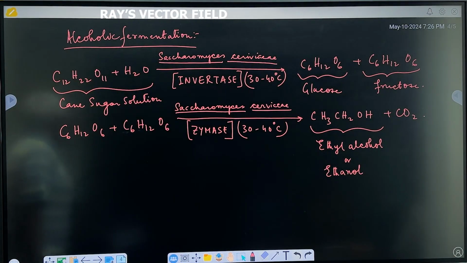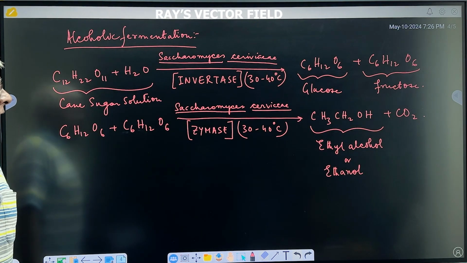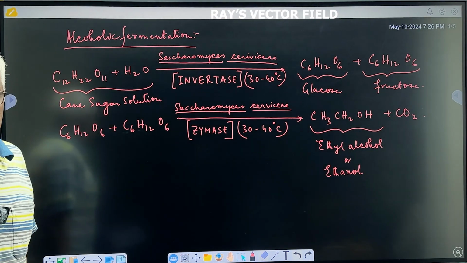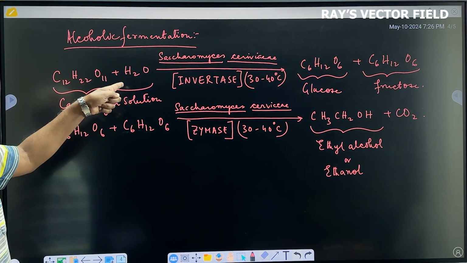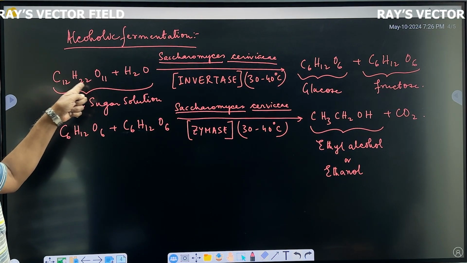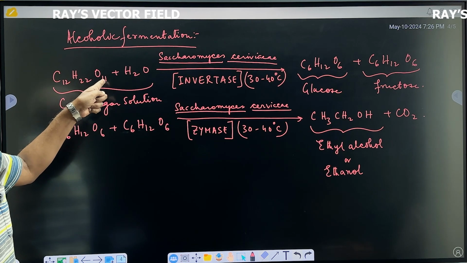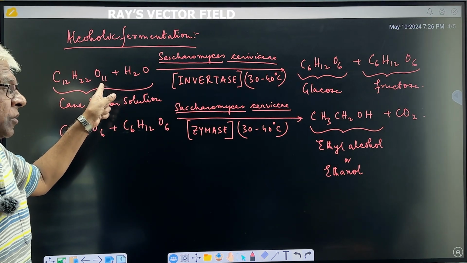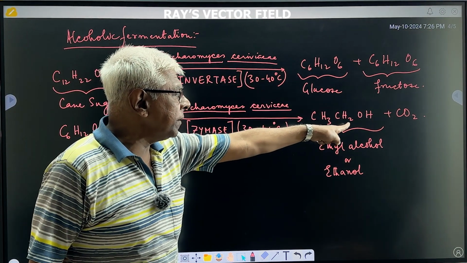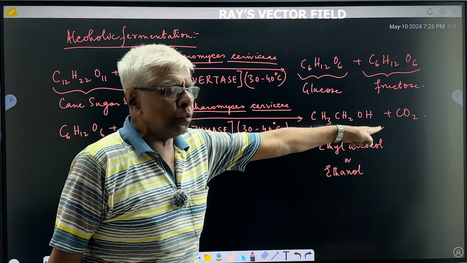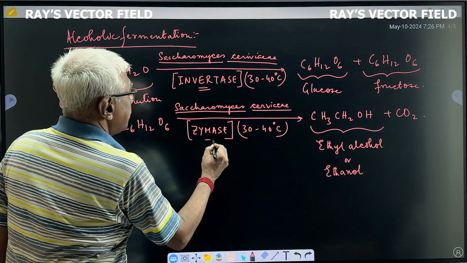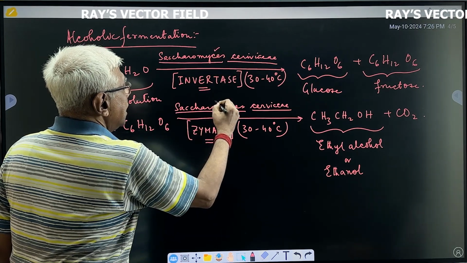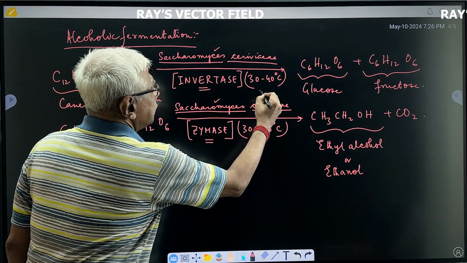So I repeat the definition once again. Anaerobic microbial fermentation is a biochemical process in which a complex carbon containing substance, with the formula C12H22O11, so it is very complex, is converted into a simple substance, CH3CH2OH, by the action of enzymes produced from microorganisms under controlled conditions of temperature.